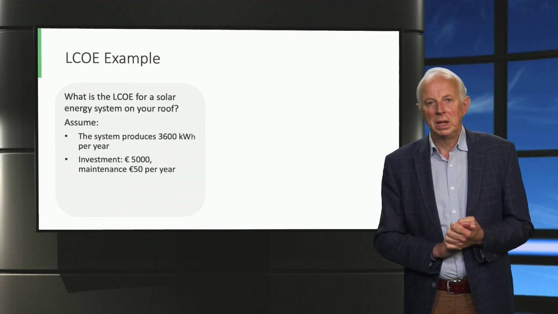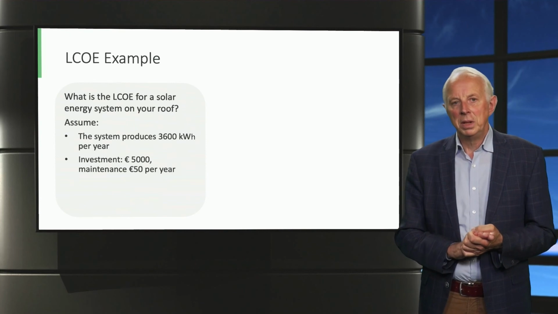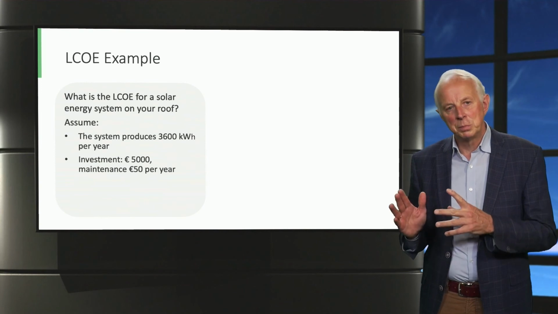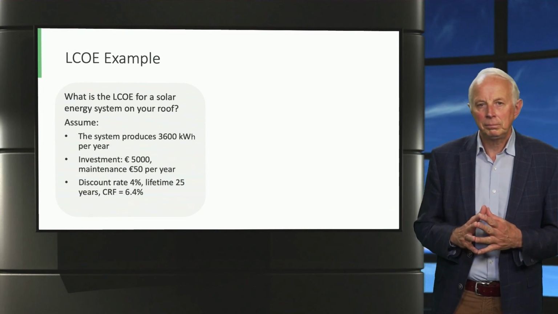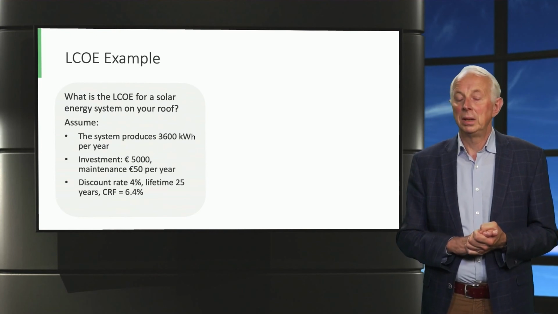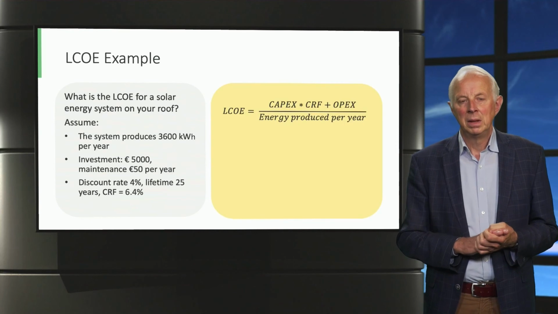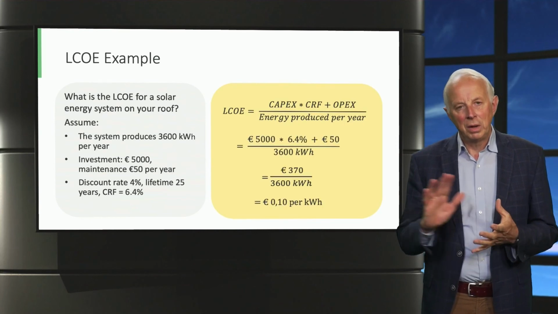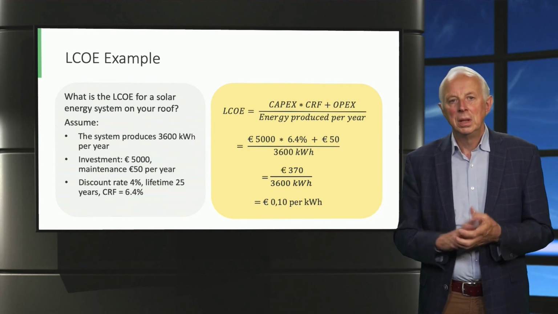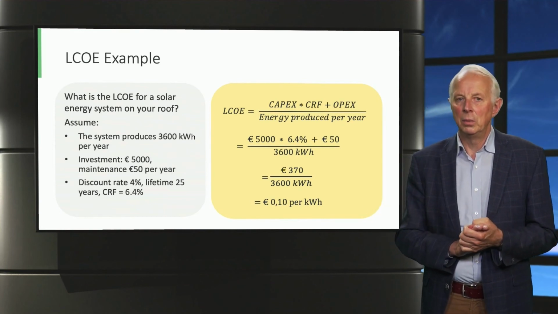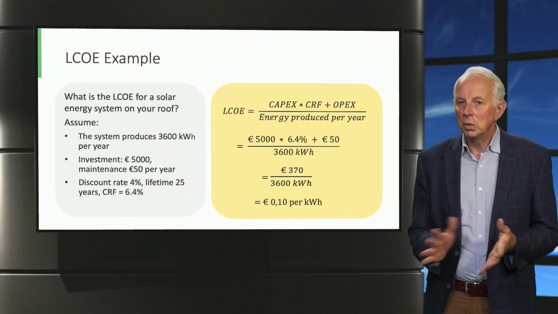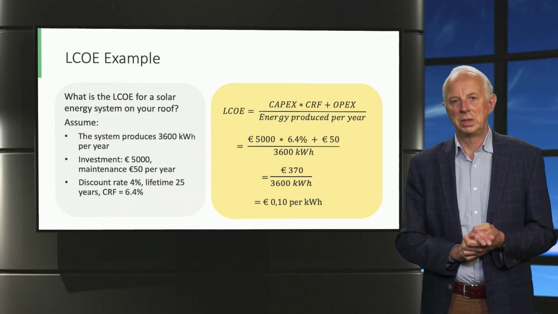Now we go back to the table and we would see that for this combination of 4% and 25 years, the capital recovery factor will be 6.4%. Now we apply the formula that we were shown on the previous slide for the levelized cost of energy. Once we fill in the numbers, we get 5,000 euros times 6.4% plus 50 euros divided by 3,600 kilowatt hours, resulting in roughly 10 cents per kilowatt hour. So that is the levelized cost of electricity.